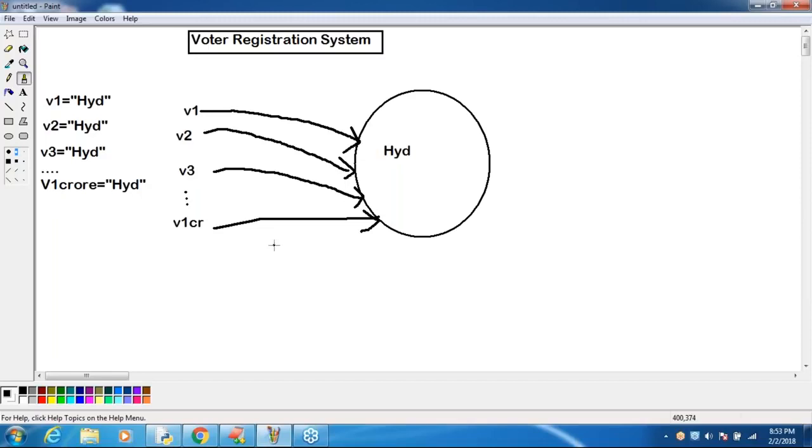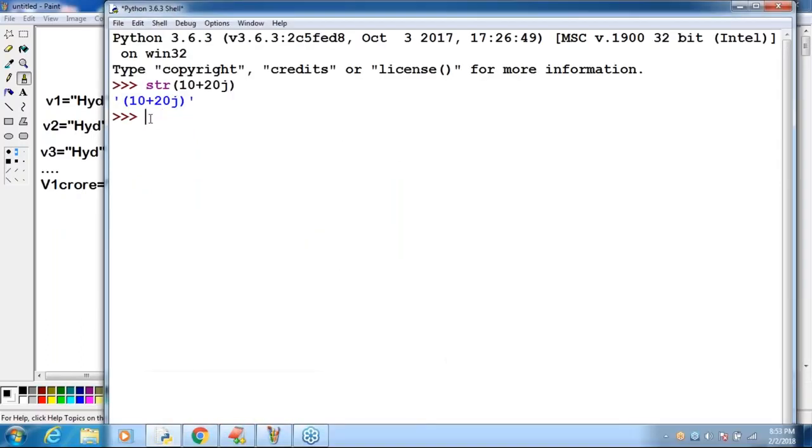Good. Now take very special care, sir. Where is the practical proof? Sir, I'm taking v1 is equal to hyd. v2 is equal to hyd. v3 is equal to hyd. Again, hyd. The content is the same. Sorry, I used a capital letter for V3, sir. v3 is equal to hyd. That's all.